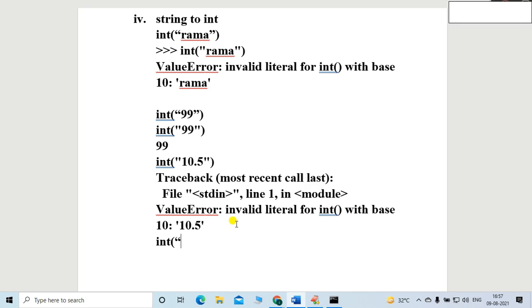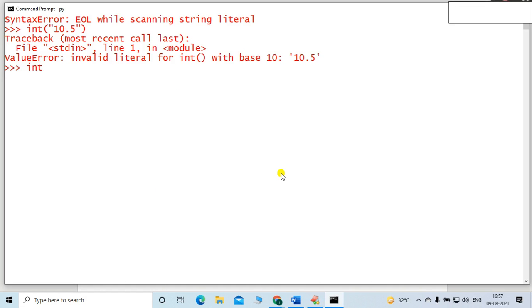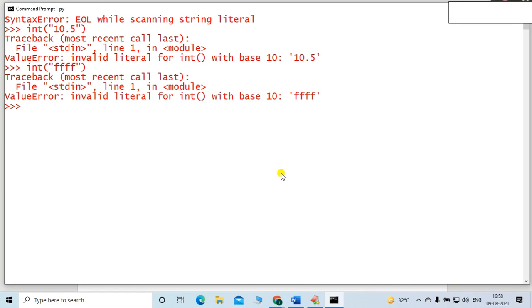So let me use a hexadecimal value, ff. It is a hexadecimal value, friends. What I already said is that in the string, inside the quotes, the value should be strictly an integer. Then and only then it is converted into an integer. Otherwise, there will be an error. The name of the error is value error. Let me cross check. int, then double quote, F, F. F belongs to the hexadecimal number system. Let me enter. You can see that again there is a value error.